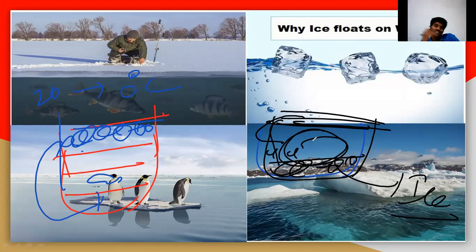If the density of ice is very high, the ice cubes can easily settle at the bottom of the sea, which means there is no life for aquatic organisms. The aquatic organisms in the cold region must lie under the ice cubes because of this reason. So there are many applications of this phase diagram.